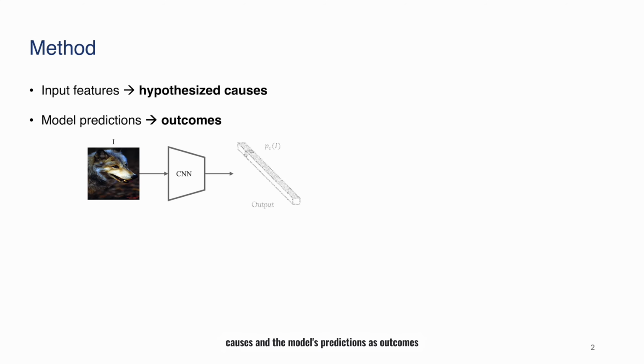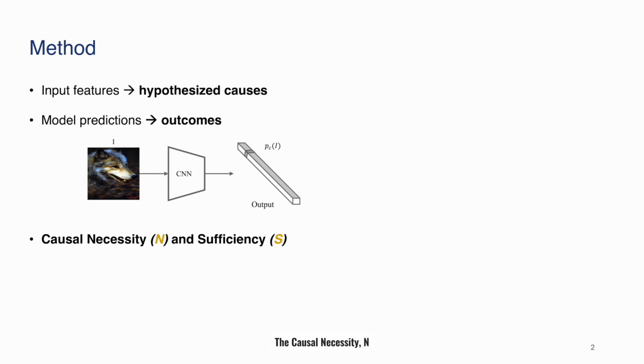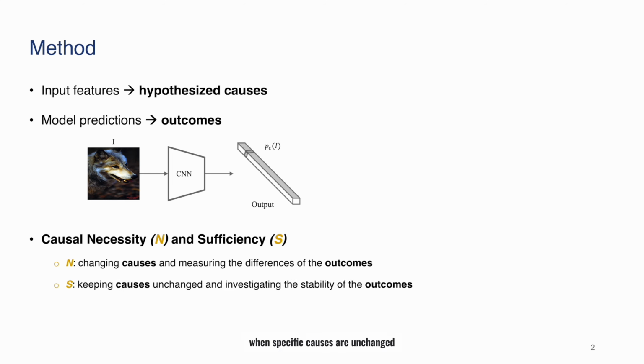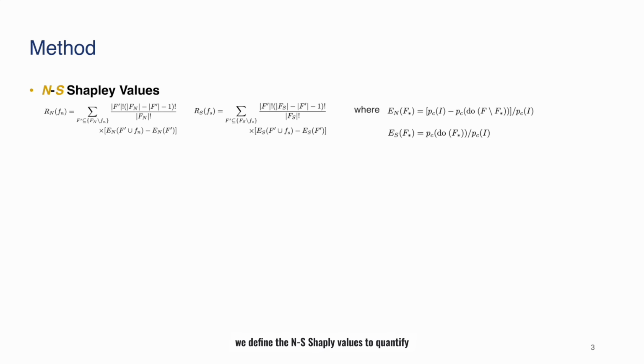Our method considers the input features as hypothetical causes and the model's predictions as outcomes. The causal necessity, N, is measured by the outcome differences when changing the causes, while sufficiency, S, is measured by the outcome stability when specific causes are unchanged. Inspired by Shapley values, we define the NS Shapley values to quantify the causal importance of input features bidirectionally.